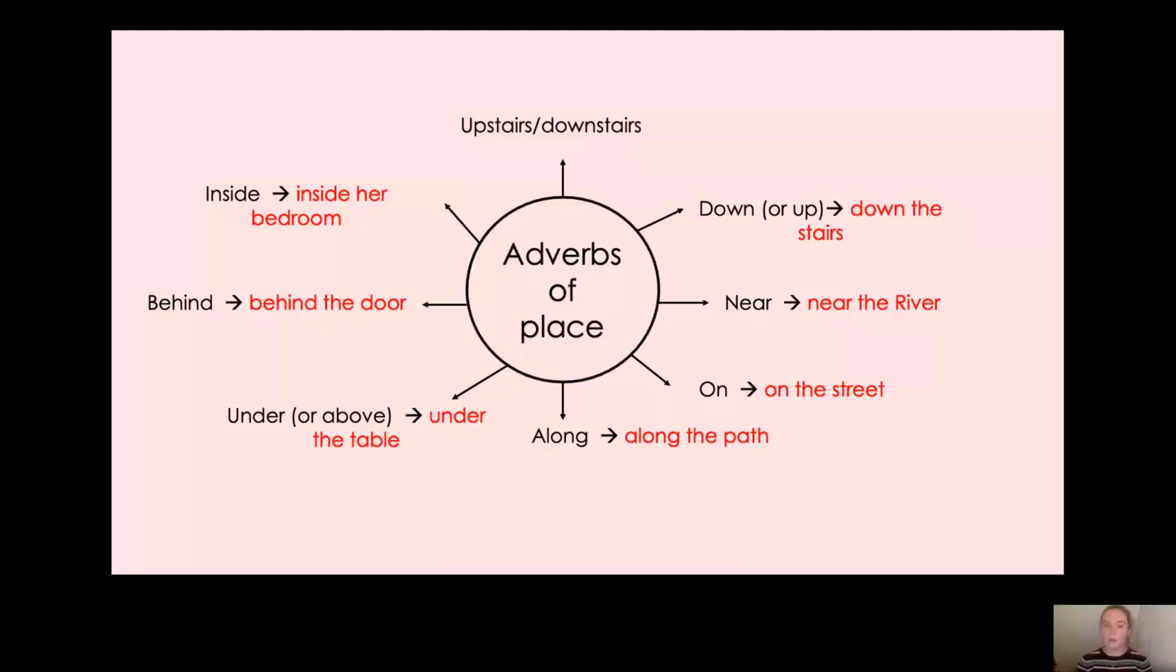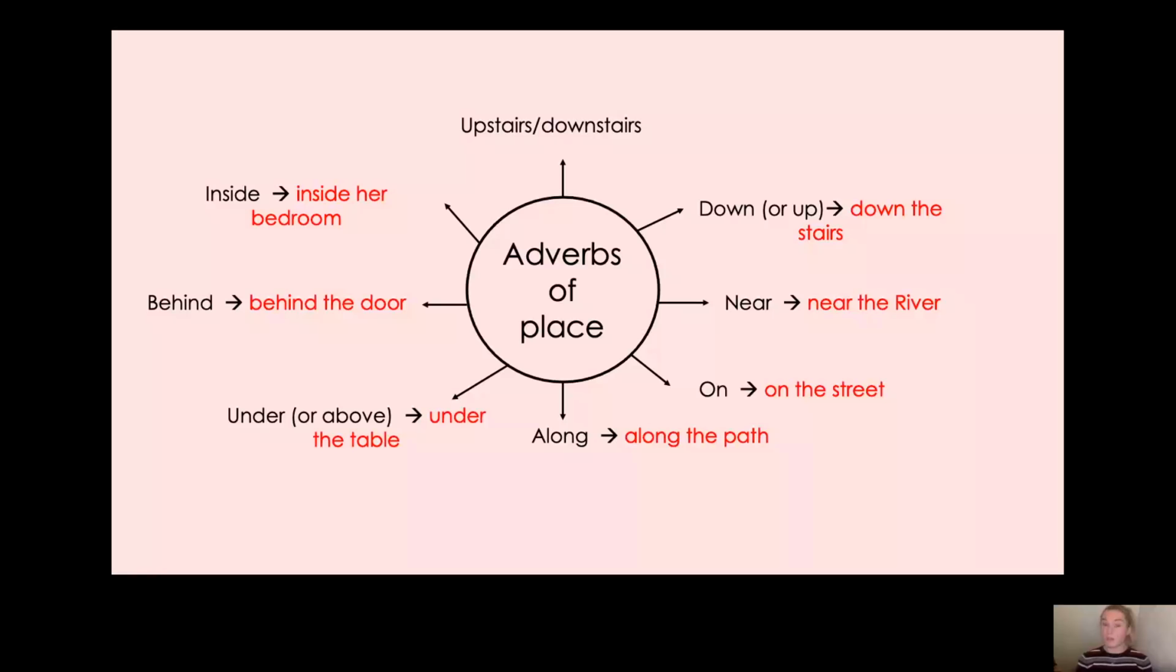Then we have under or above. So we could say the cat is sitting under the table, or the light is above the table. So above would be our adverb of place, or under. Then we have behind. So you could say my coat is behind the door. Okay, so behind would be your adverb of place.